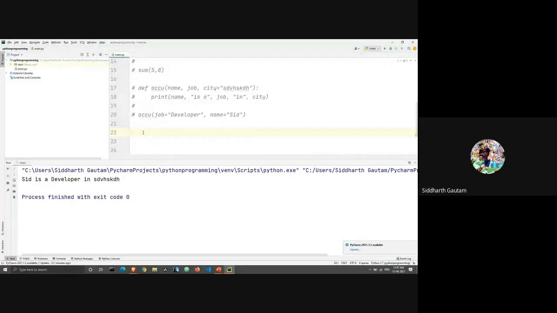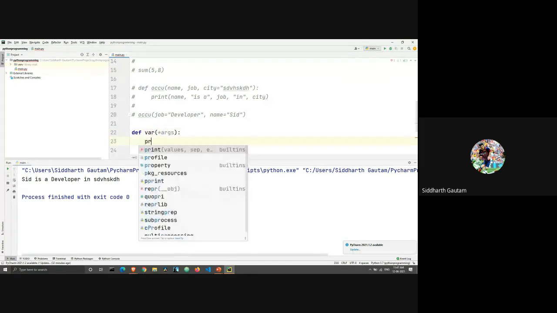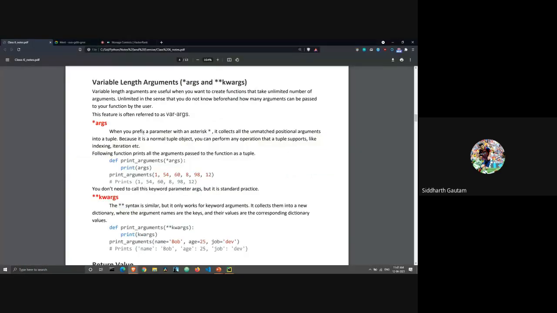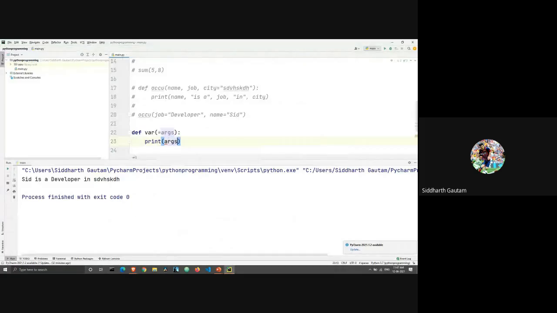We are going to be writing a function again with def. This is how you declare a function. Let's just take the name as var. Inside the brackets, we are going to write star args, and then a colon. Inside, let's just print args. All right, I was just checking the syntax.